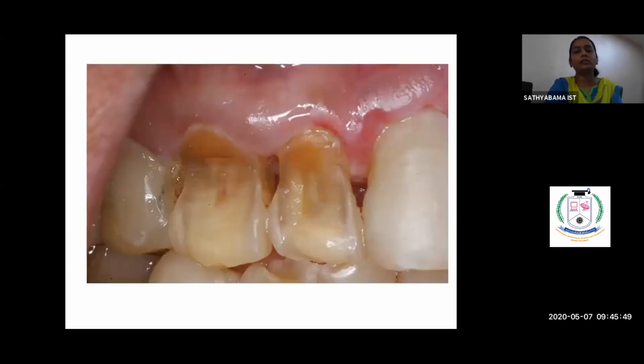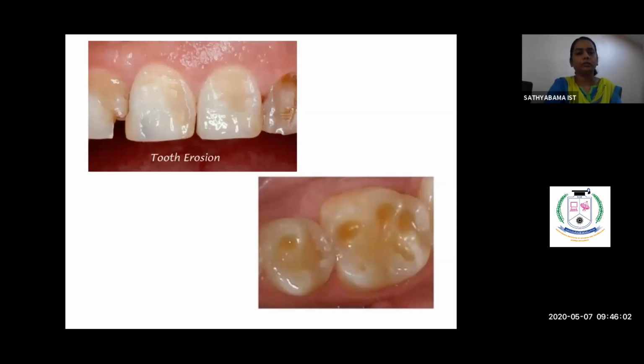So this is an image showing the erosion on the labial surface. So obviously the labial surface erosion could be due to the extrinsic source, that is the beverages. So this is again a mild erosion on the labial surface. This is an erosion on the occlusal surface.